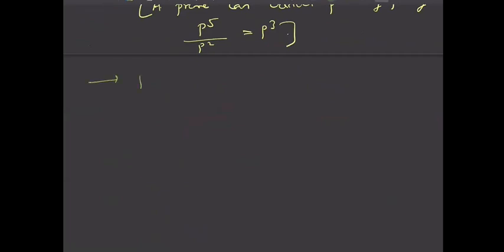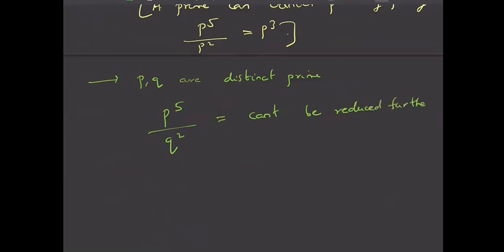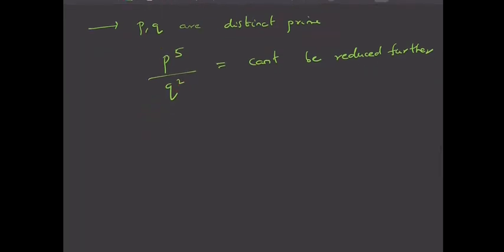Suppose p, q are distinct primes, fine, then p power 5 by q or q square, you can't reduce it further, right? It can't be reduced further because there is no prime common. These are distinct primes, meaning different primes, right? p and q are not equal and they are primes, so you can't cancel here. That is the idea which is important for today's lecture.